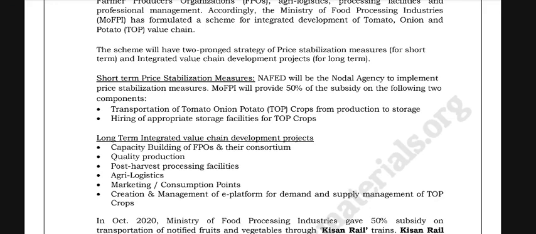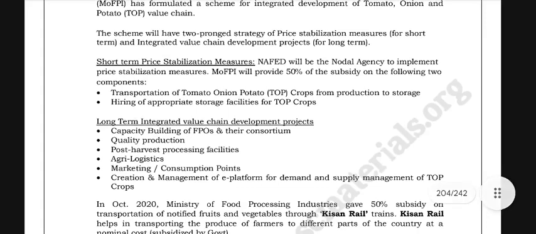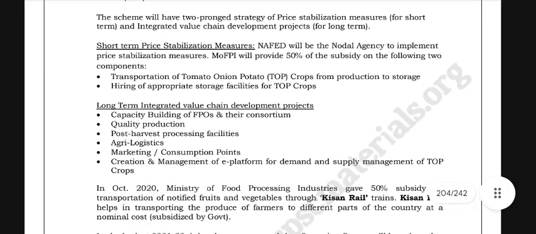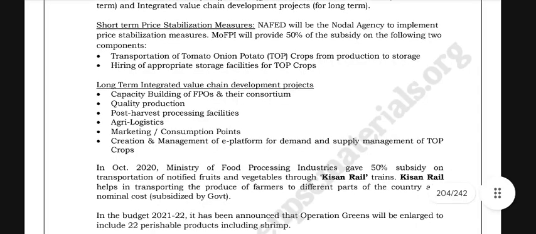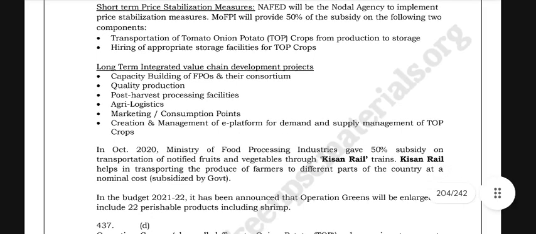MOFPI will provide 50% subsidy on the following two components: transportation of tomato, onion, potato, that is TOP crops, from production to storage, and hiring of appropriate storage facilities for TOP crops. Long-term integrated value chain development projects: capacity building of FPOs and their consortium, quality production, post-harvest processing facilities, agri-logistics, marketing or consumption points, and creation and management of an e-platform for demand and supply management of TOP crops.